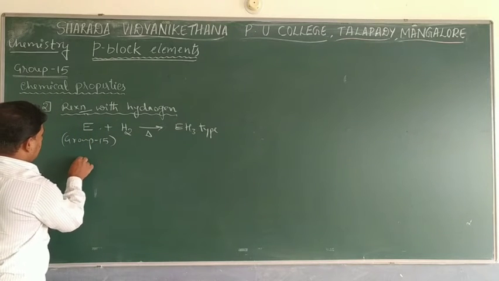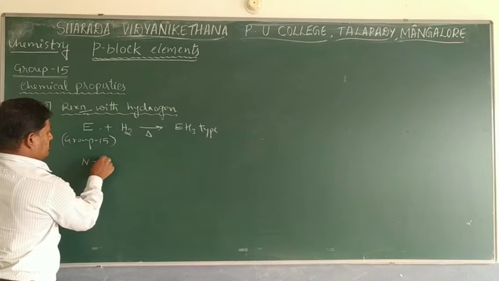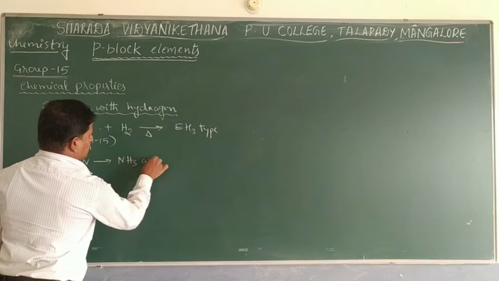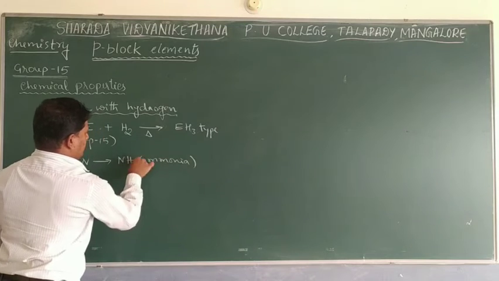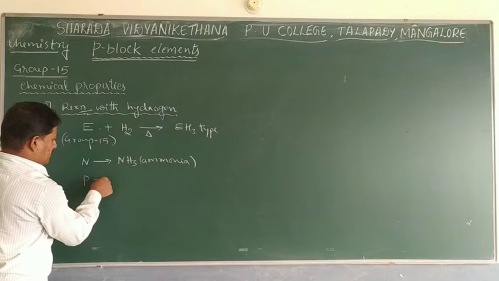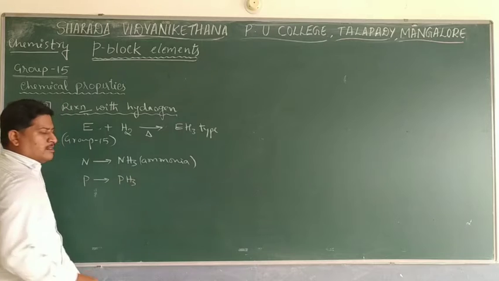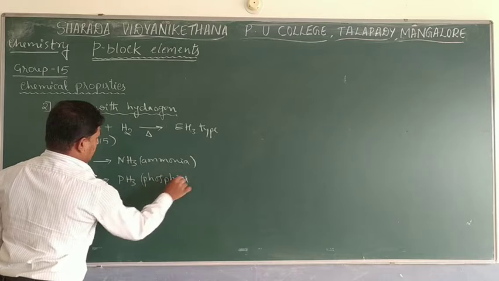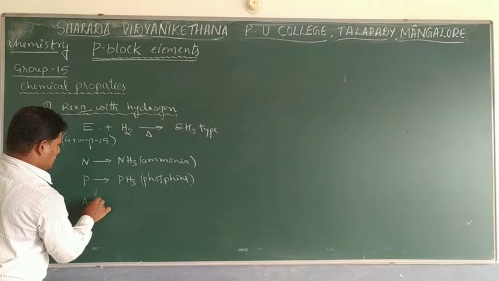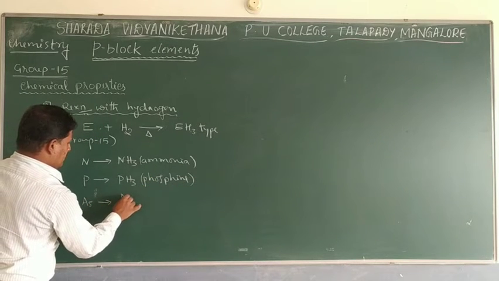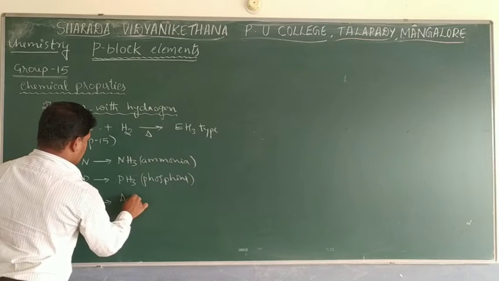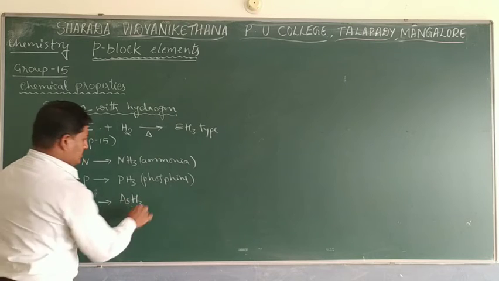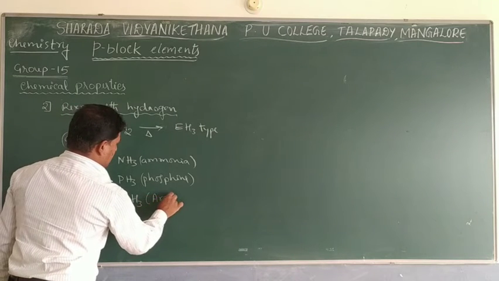If you go with nitrogen, after reacting with hydrogen that will produce NH3. This is called ammonia. Then phosphorus, after reacting with hydrogen, will produce PH3, which is called phosphine. Then arsenic reacts with hydrogen and produces AsH3, which is called arsenic hydride.